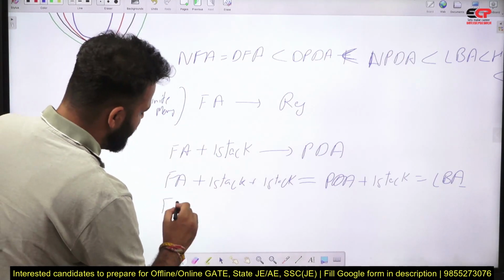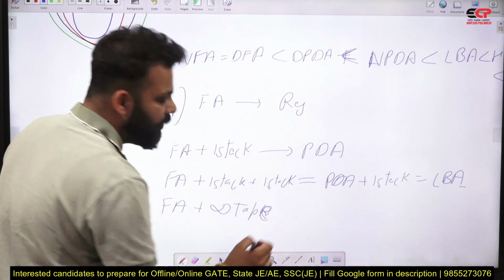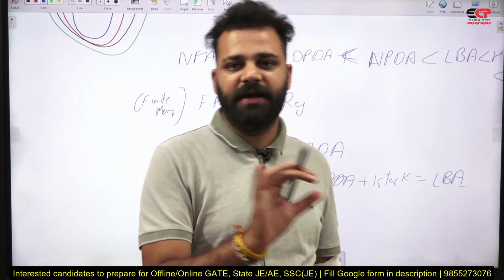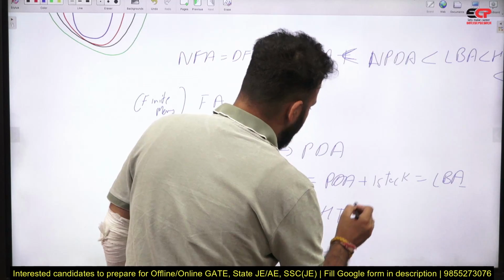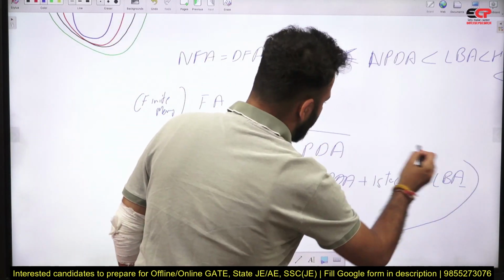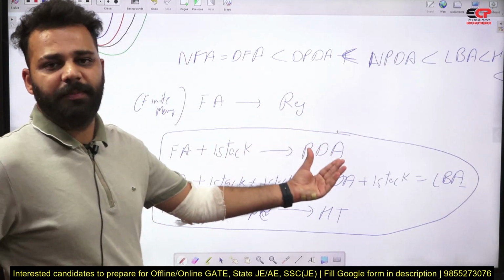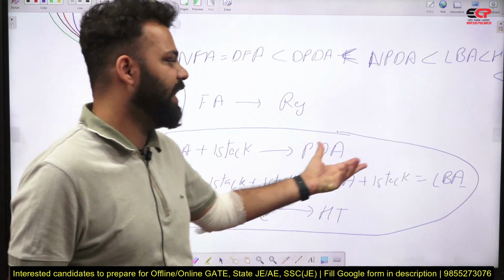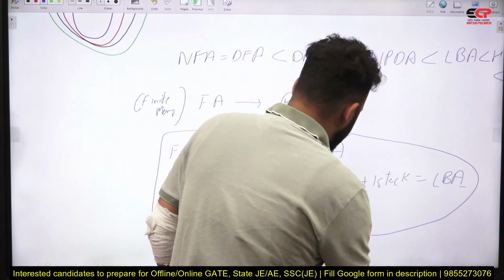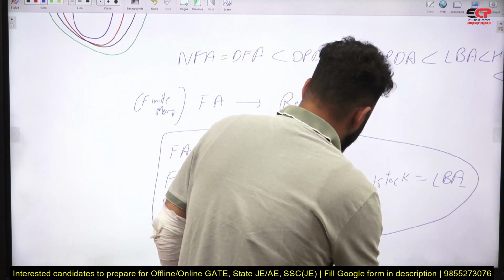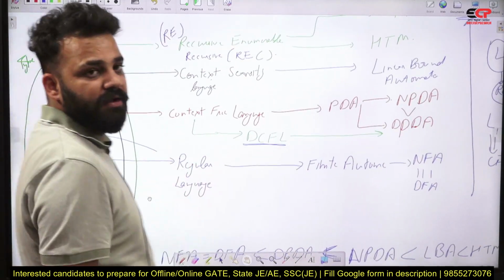And after that, if you add an infinite tape which can go both towards the right or towards the left, with right and left movements, and it is an infinite tape, it will behave like a halting Turing machine. So you can see how the power increases. Initially we have finite automata, you add one stack, you will get PDA, you add two stacks, you get the functionality of LBA, linear bound automata, and if you add infinite tape, you get the functionality of Turing machine. So this is what Chomsky hierarchy is, and this is how these languages work.